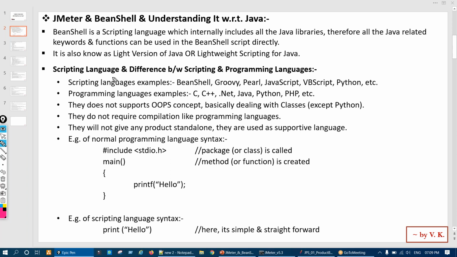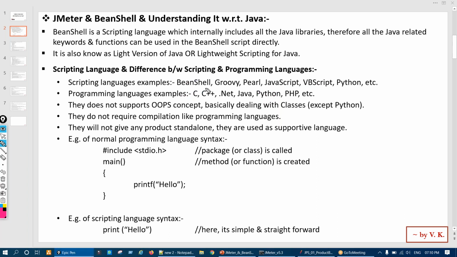Now, what is a scripting language, or what is the difference between a scripting language and a normal programming language? Scripting language examples are BeanShell, Groovy, Perl, JavaScript, VB script, Python. But Python is an exception, I'll tell that. And normal programming languages we have like C, C++, .NET, Java, Python, and PHP. So here you can see Python comes in both categories. It comes in scripting also and in programming language also.